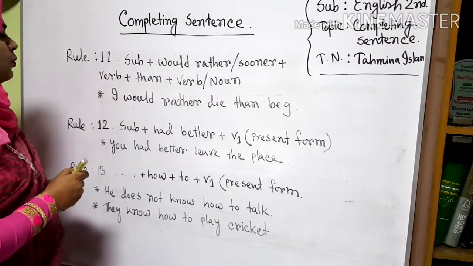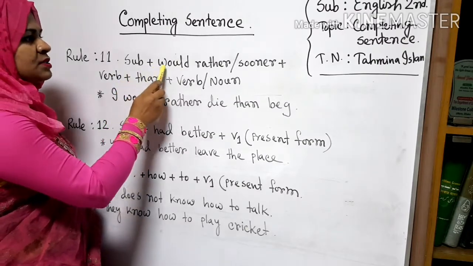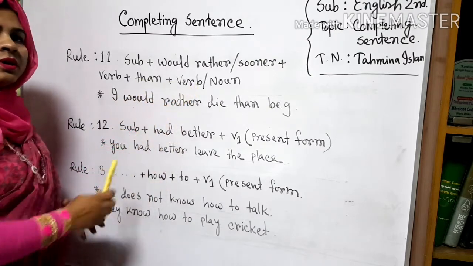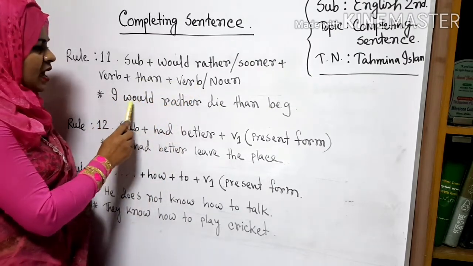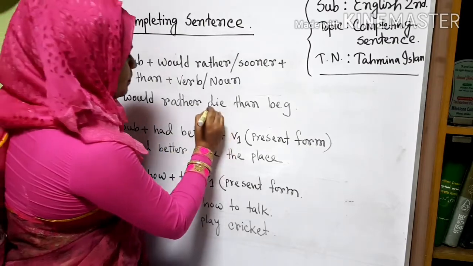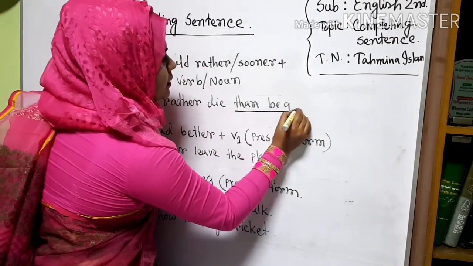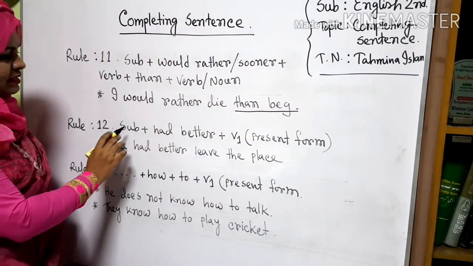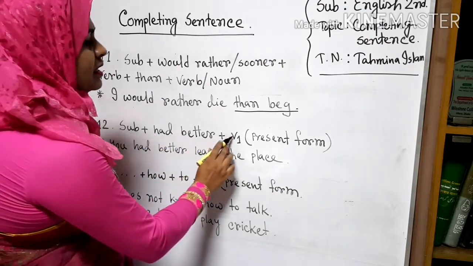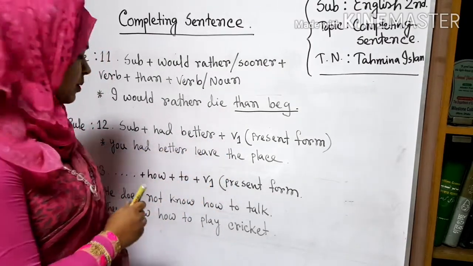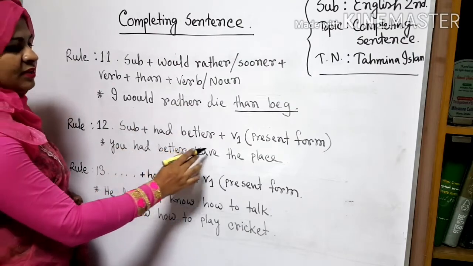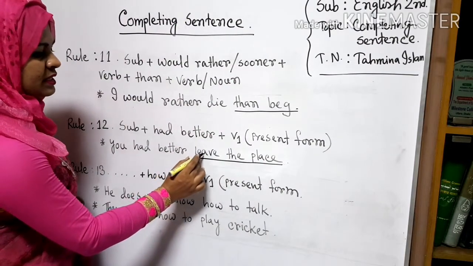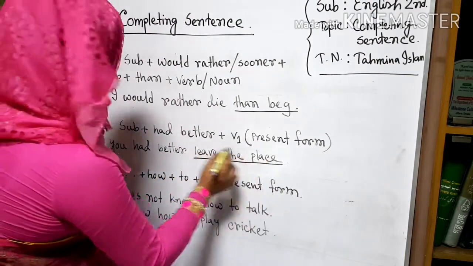Rule 11. We have seen there, subject plus would rather or sooner plus verb plus than plus verb or noun. Okay, the example is, I would rather die than beg. Okay, the rule 12. Subject plus had better plus V1, the present form of verb. Okay, you had better leave the place. Like here, after had better we have to use V1, leave the place.